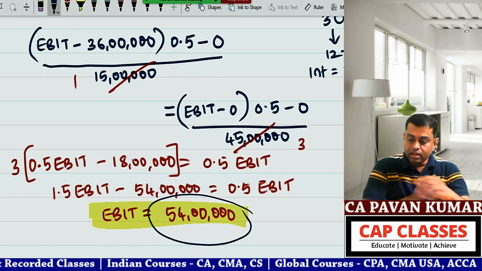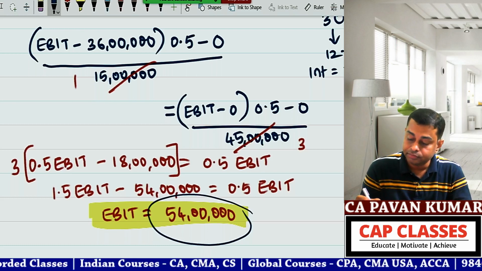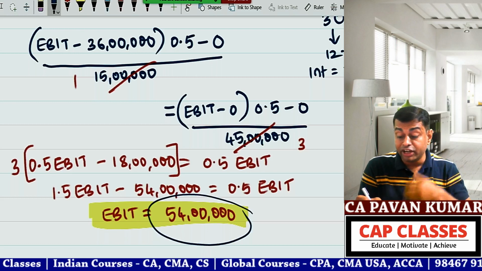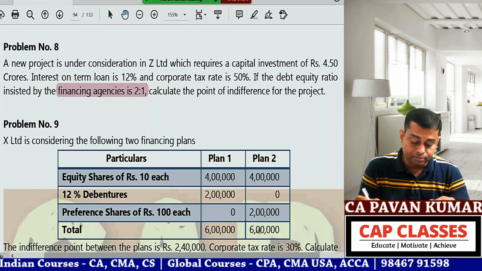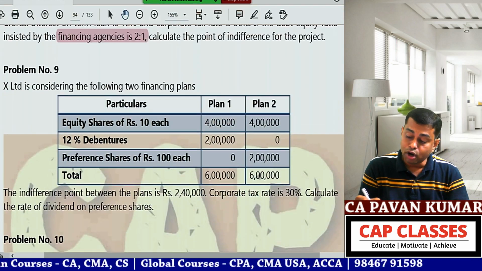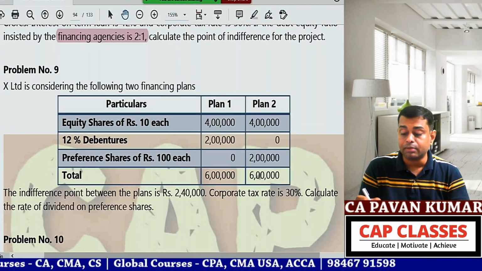Guys, are we done with this? Can we move further? One more interesting question is there that we'll do. After that, we'll go to capital structure theories, net income approach, net operating income. Problem number 9. Put a star mark. Very important.